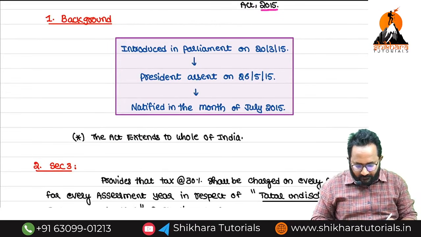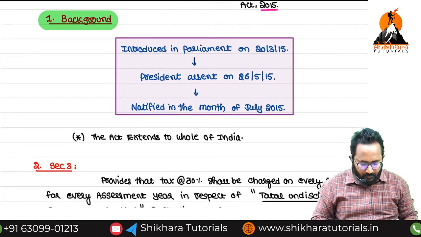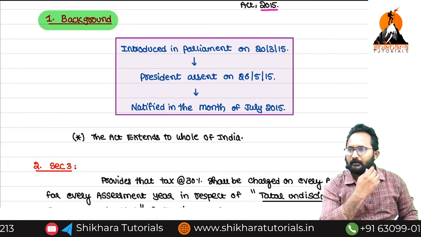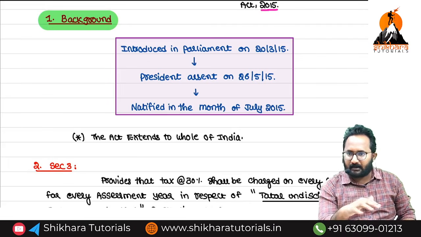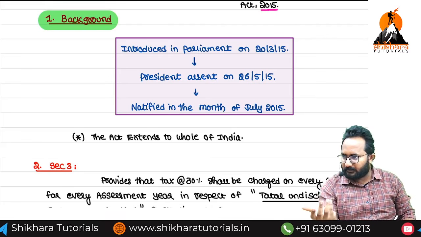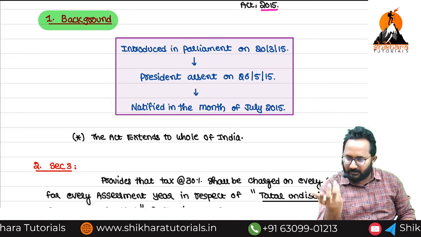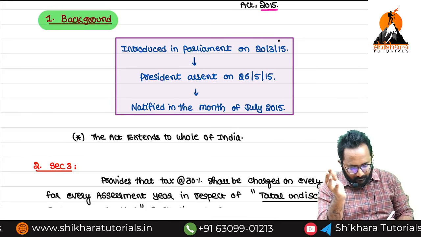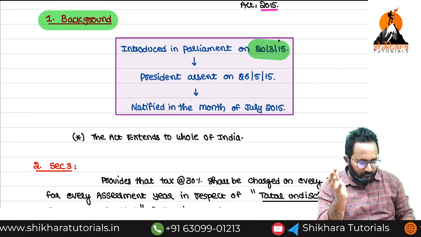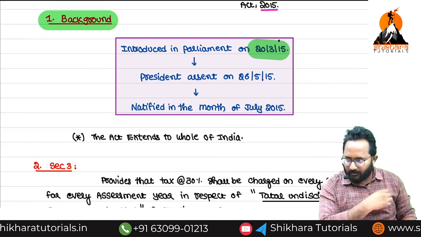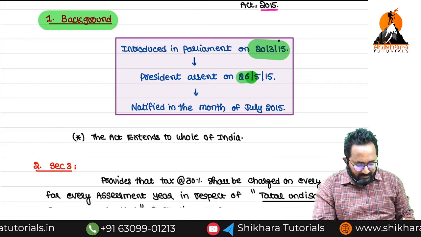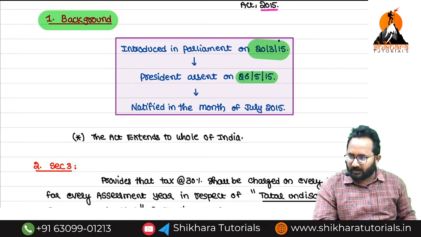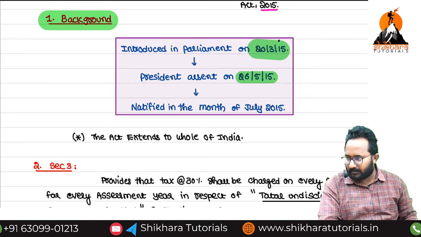Background we can discuss first. It was introduced in Parliament. Why Parliament? This is a centralized levy. Income tax is also passed in Parliament only, and the Black Money Act also in Parliament. What is the date? MCQ important: 20th March 2015. Now the President's assent was given on 26 May 2015, which means nearly 2 months were taken.